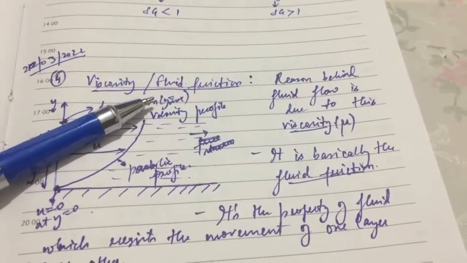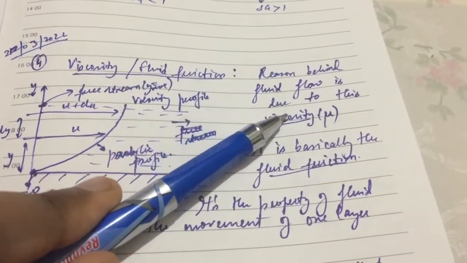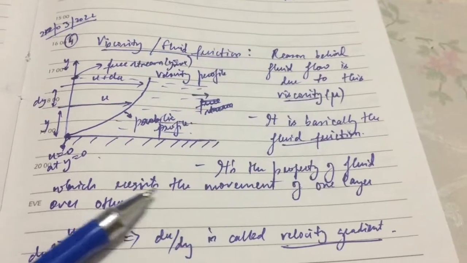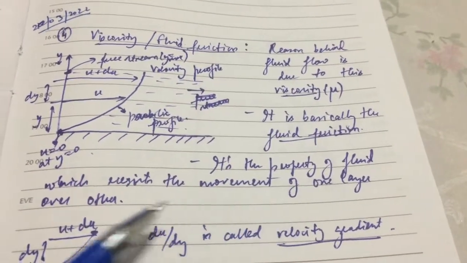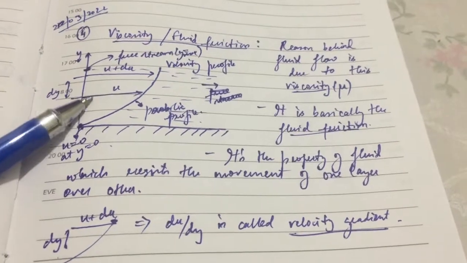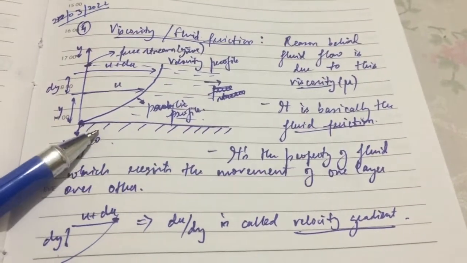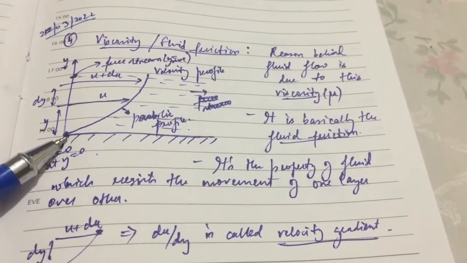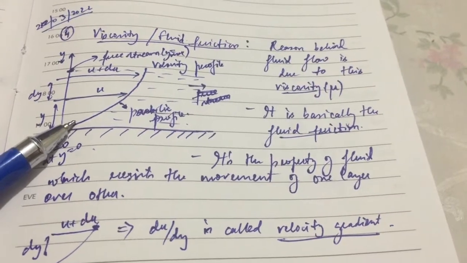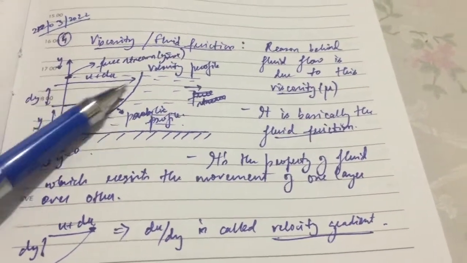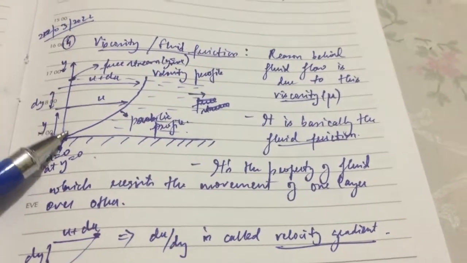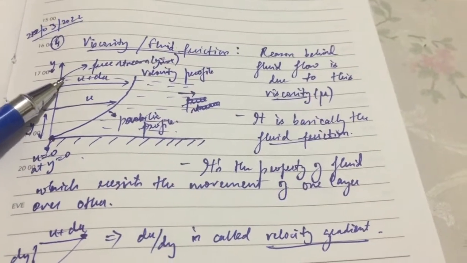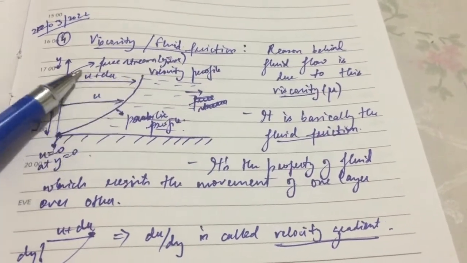Viscosity, or basically we can call it fluid friction. The reason behind fluid flow is this viscosity property. It is the property of the fluid which resists the movement of one layer over the other. From this diagram you can see that this is the surface which has some friction, and this is the velocity profile. Due to this friction, the velocity at this point will be 0, and the layer above will have more velocity, and above it will just increase with the distance. At this point it is 0, and the top point is basically the free stream at y maximum.